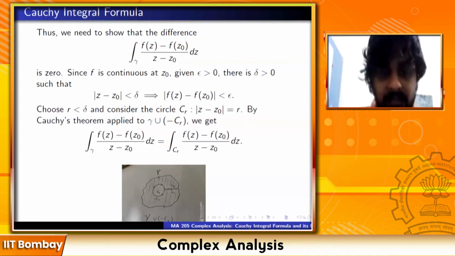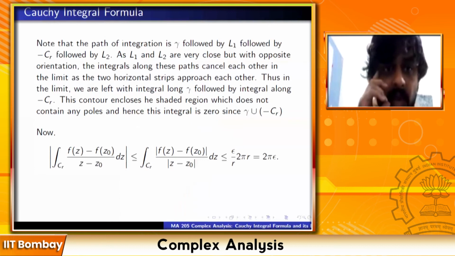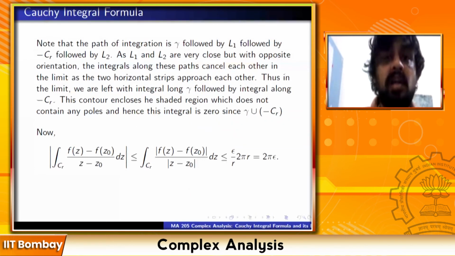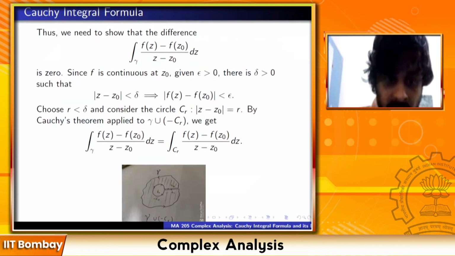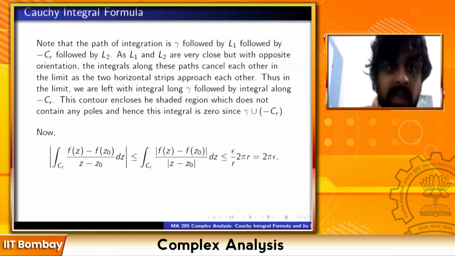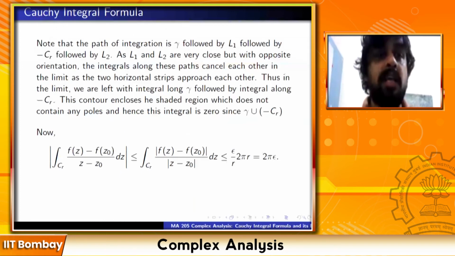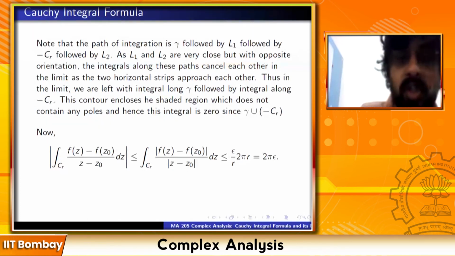This would be okay. Now notice that L1 and L2 are very close to each other, but with opposite orientation. L1 is directed to the left, L2 is directed to the right. So the integrals along these paths cancel each other in the limit as the two horizontal strips approach each other.